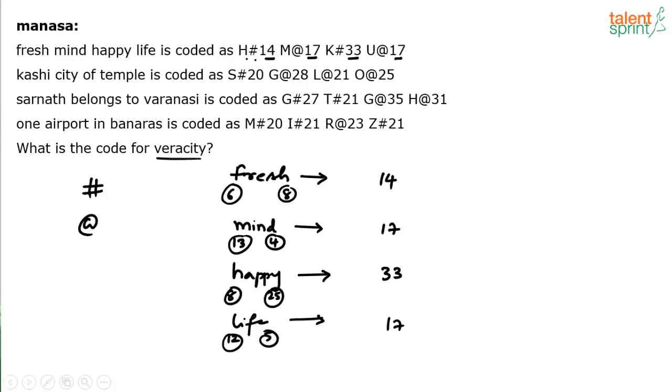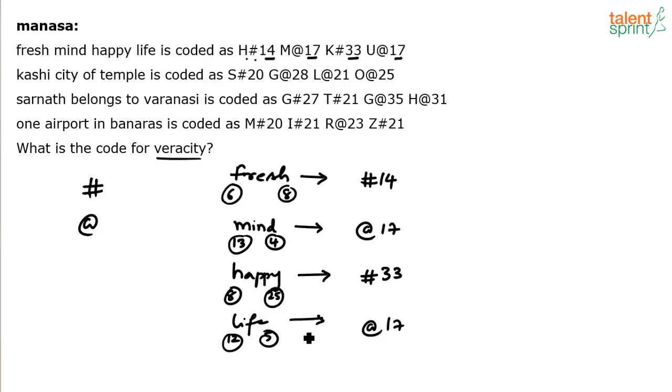Now if I attach the symbols, in both 17s we have used at the rate, luckily. In 33 we have used hash. In 14 we have used hash. Observe: the words where we have used the symbol hash, there are 5 letters. Here also you see 5 letters. But wherever we have used at the rate, 4 letters.